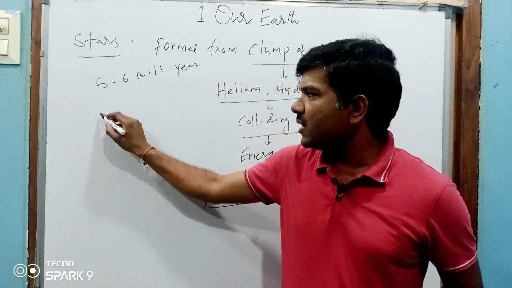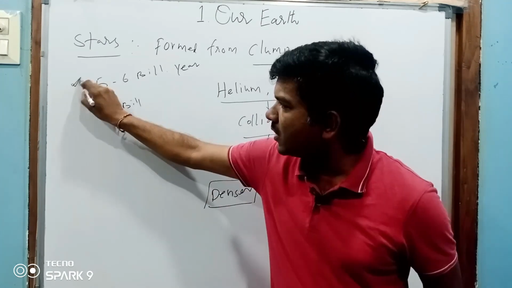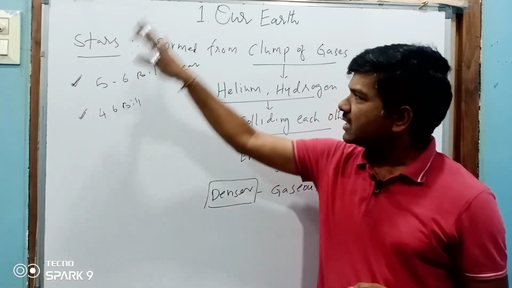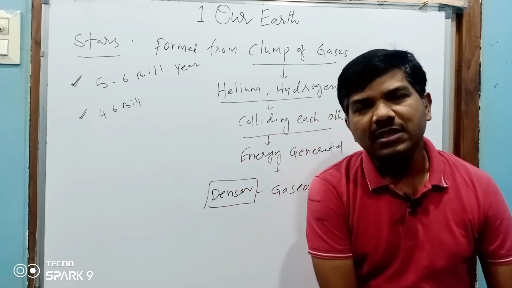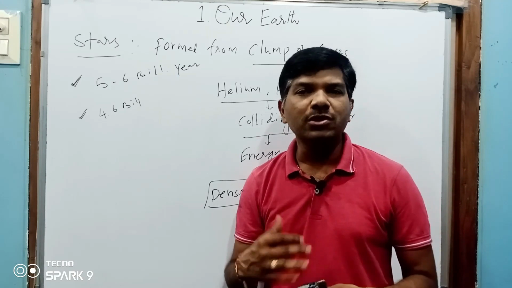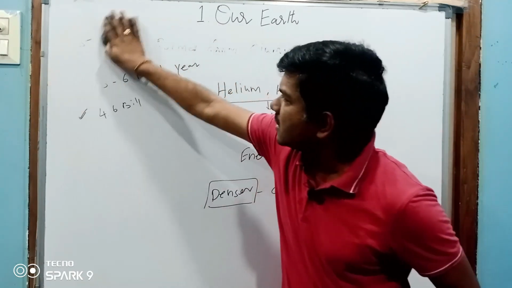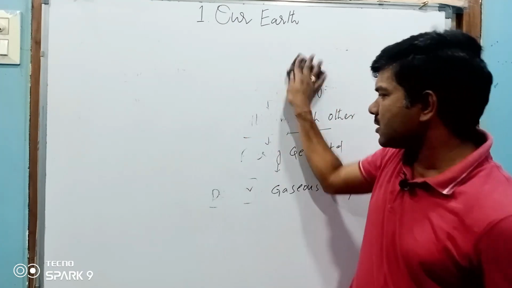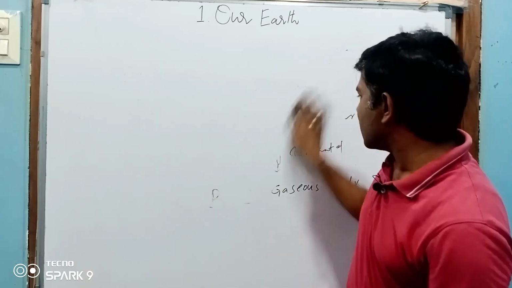As you know, the age of the earth is 4.6 billion years. First stars were formed, then the earth was formed. So this is the formation procedure of stars, earth, planets, and evolution of atmosphere that we have discussed. It's very important. They may ask you in your FA examinations or any competitive examination how these stars are formed.